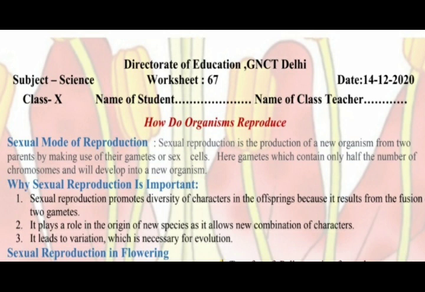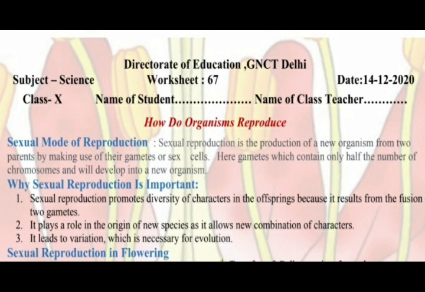How do organisms reproduce? Sexual mode of reproduction. Sexual reproduction is the production of new organisms from two parents by making use of their gametes or sex cells. Here gametes contain only half the number of chromosomes and will develop into a new organism.